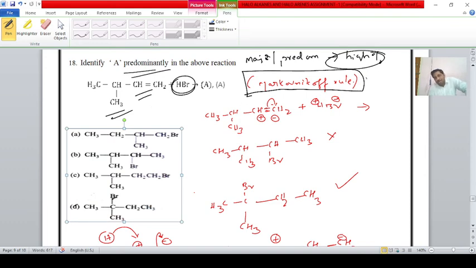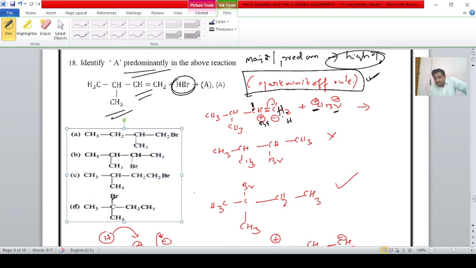According to Markovnikov rule, the negative part of the reagent, Br minus, is added to the carbon atom having less number of hydrogen atoms, and hydrogen is added to the carbon atom having more hydrogen atoms. First carbon contains 2 hydrogens, second carbon contains 1 hydrogen. Therefore, Br minus is added here and hydrogen is added here.